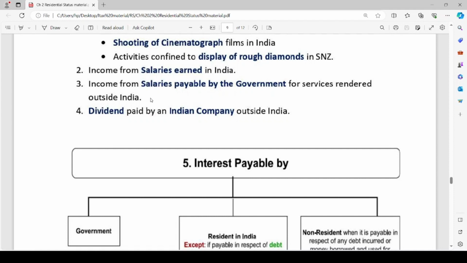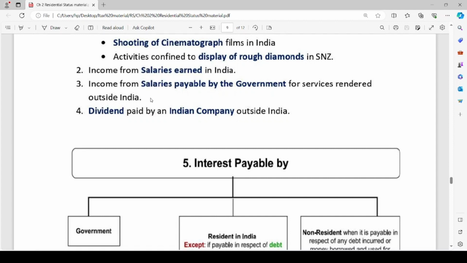Note this point. The person should be an Indian citizen. He should receive salary from the central government. And the third point is he is rendering services outside India for the sake of the government of India. In such a case, such salary income will be deemed to accrue or arise in India.